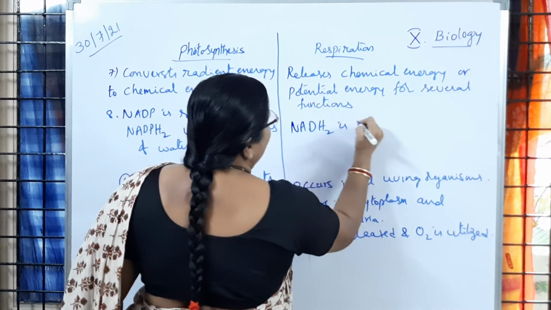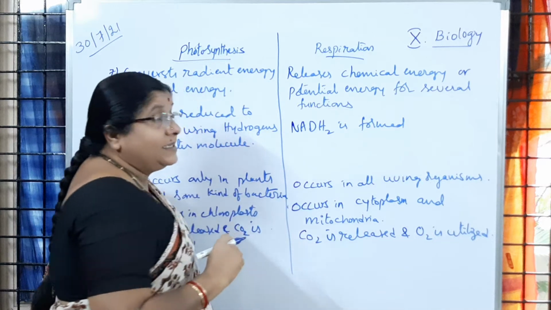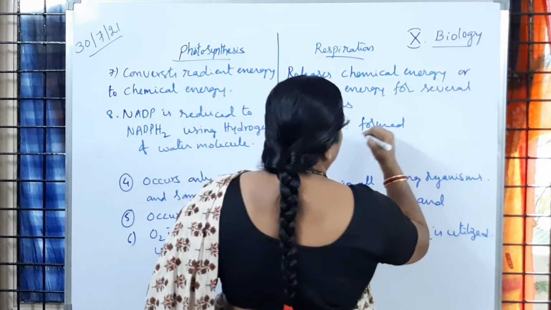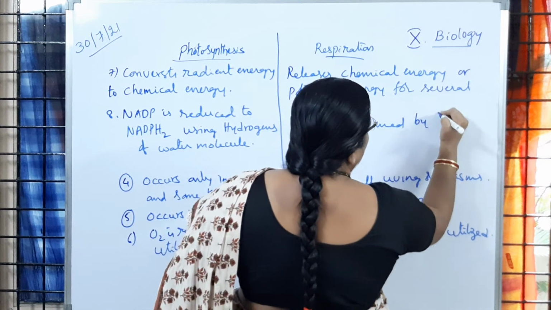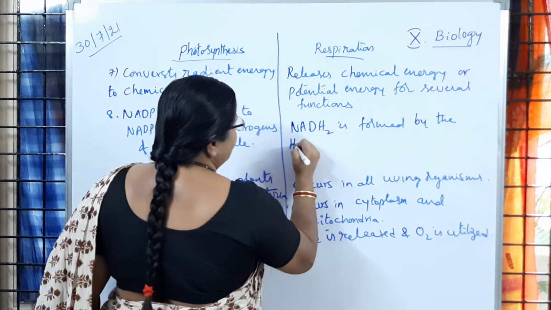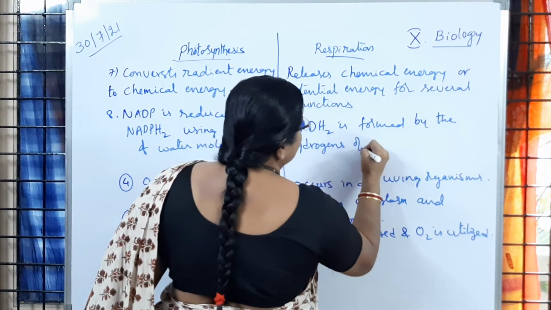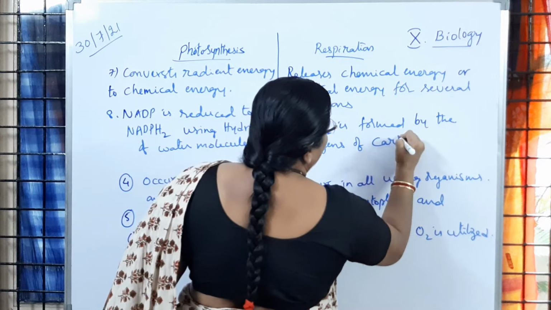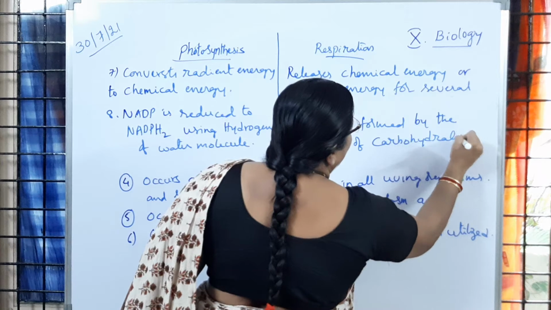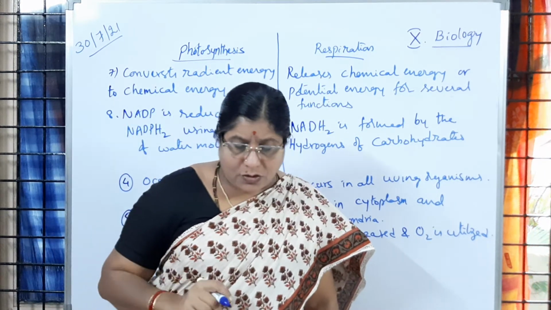How is it formed? By the hydrogens of carbohydrates. Is it clear to children? So last one.